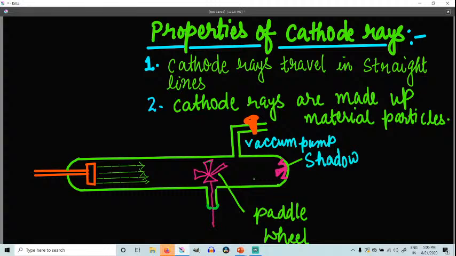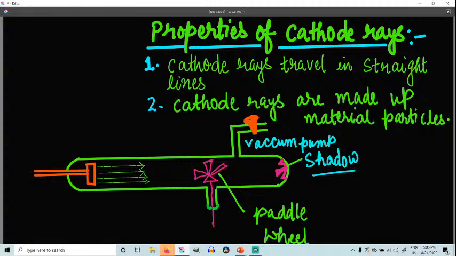The first property is that they travel in a straight line. How can we prove that? This can be shown by the fact that if an object such as a metal cross is placed in the path of the cathode rays, they cast a sharp shadow of the object at the back. We can see the shadow at the back.